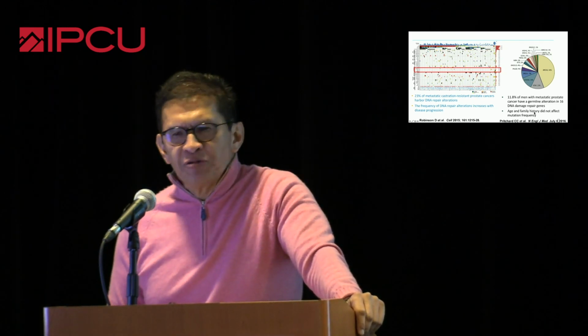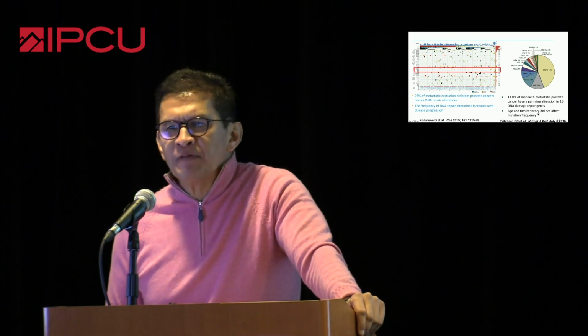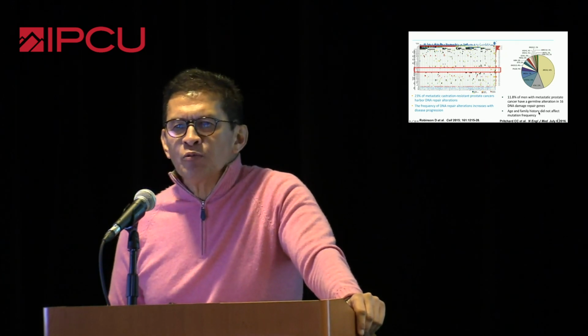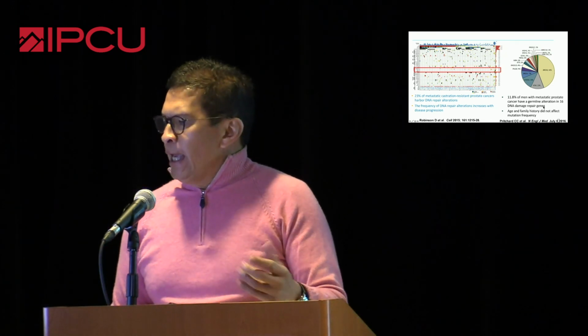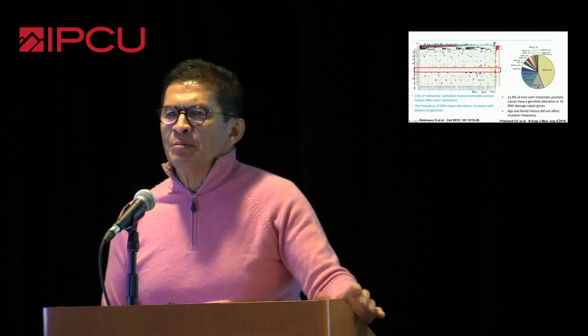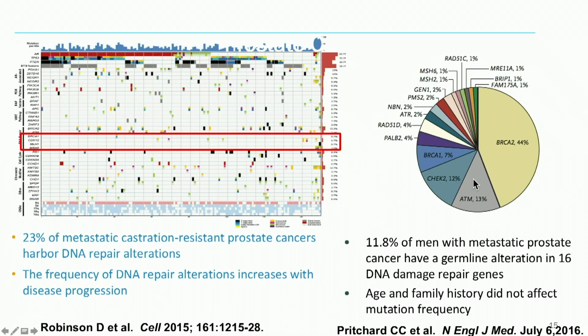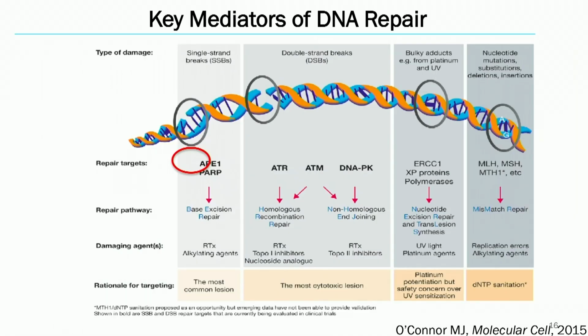And what makes this interesting is that it's irrespective of age and family history, which is what we've always talked about, the importance of family history. The people that were dying of prostate cancer, oftentimes they did not have a positive family history for prostate cancer.